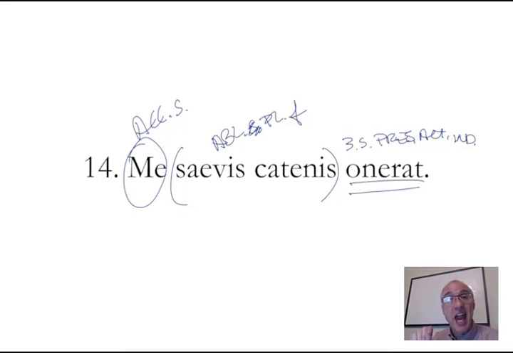Not for what we call the ablative of means. For the Romans, if you put something in the ablative case, that means often, and certainly in this sentence, that is the means by which you are burdened. They did it by means of whatever ablative it is. It's called the ablative of means or instrument. And you could ask a Roman, wait a minute, don't you want to use the word with? And the Roman would say, why? I put it in the ablative case. So there you have it. He burdens me with savage chains.